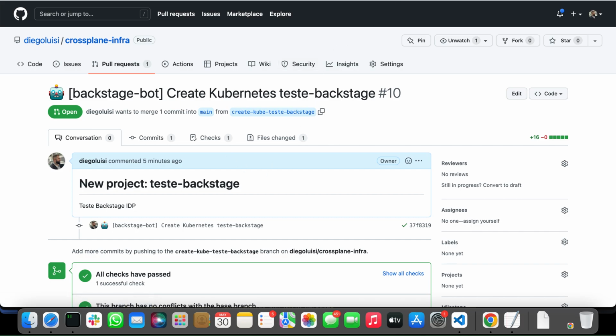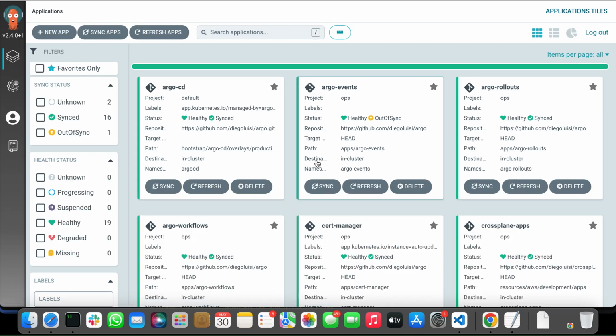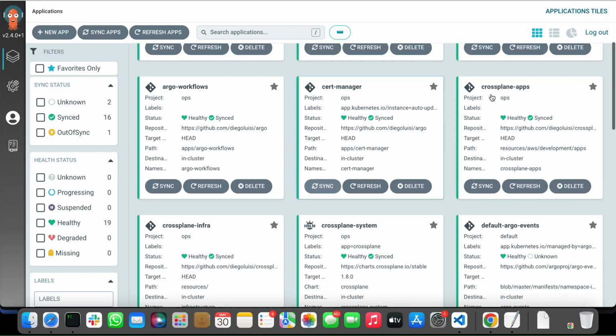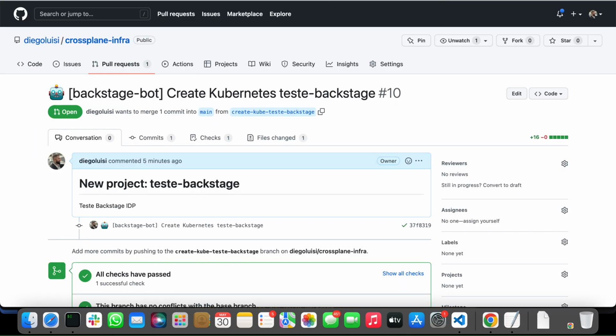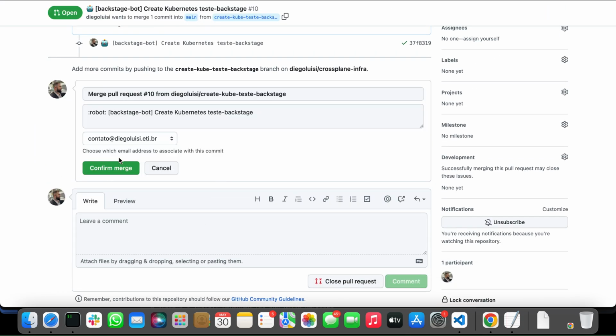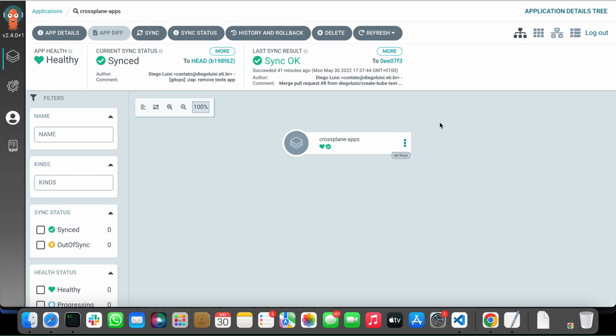And if we go to our repository, we have a namespace called Crossplane apps. I don't want to talk about infra as code at this moment. I don't want to talk about tools. Just think about the concept. Okay, here is the Crossplane namespace, and we will apply our pull request. Okay, it's applied. Come back to Argo.